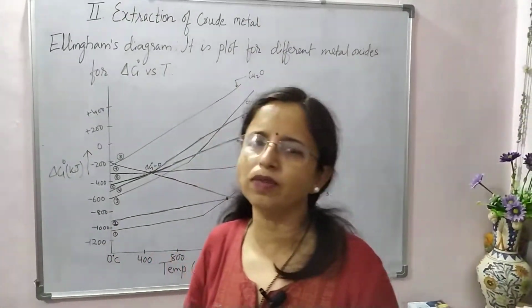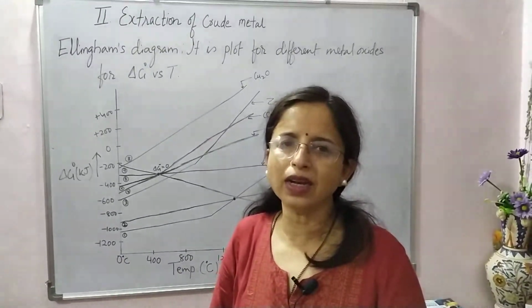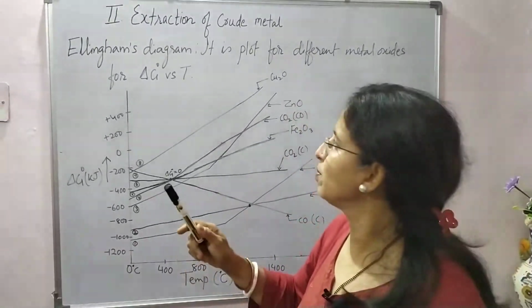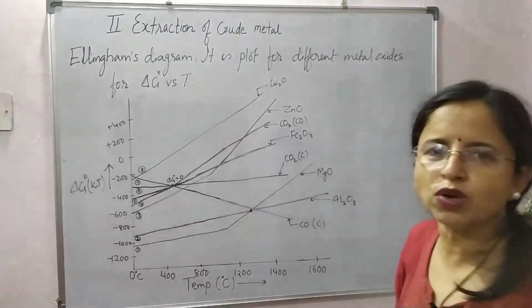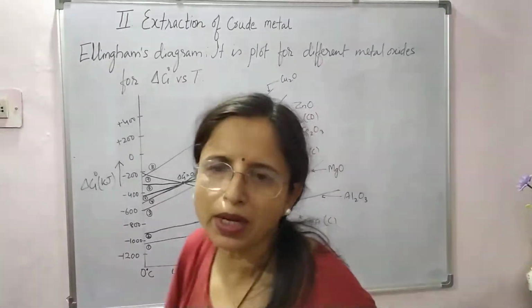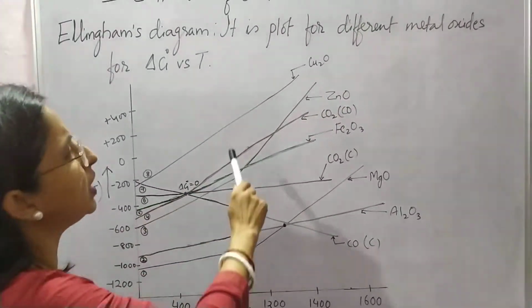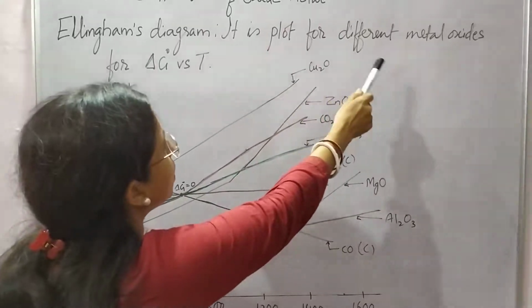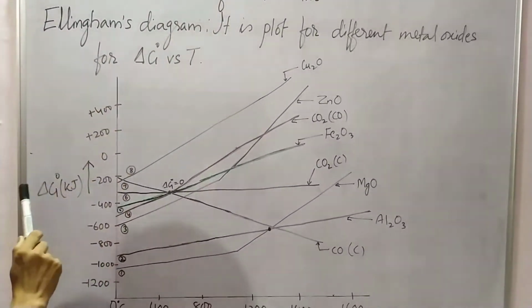How the choice of reducing agent depends on the stability and delta G naught was explained by Ellingham, and we call it Ellingham's diagram. So what does Ellingham's diagram mean? It is the plot for different metal oxides of delta G naught versus temperature.